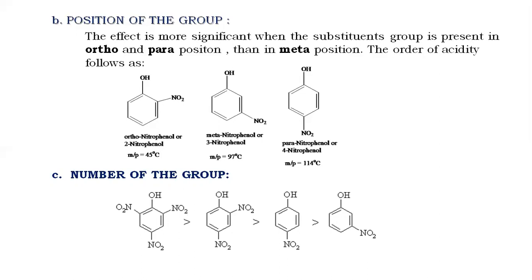Like you can see on the screen, the nitro group is an electron withdrawing group, and electron withdrawing groups always increase acidic behavior. If the number of nitro groups increases, then acidic behavior will also increase, and it will work opposite to the electron repelling group.